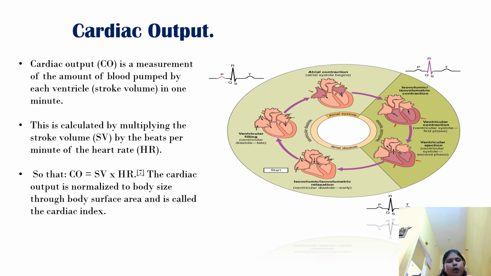Now let us see the cardiac output. Cardiac output, namely CO, is a measurement of the amount of blood pumped by each ventricle, the stroke volume, in one minute. This is calculated by multiplying the stroke volume by the heart beats per minute, or heart rate. So CO equals SV times HR. The cardiac output normalized to body size through body surface area is called the cardiac index. Here is the cardiac output diagram.